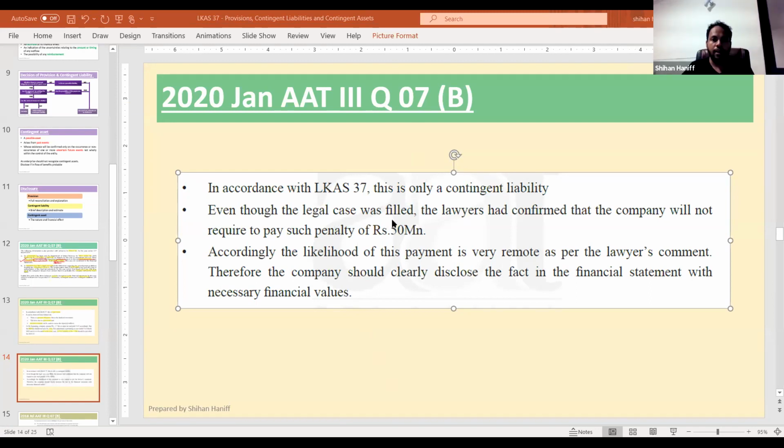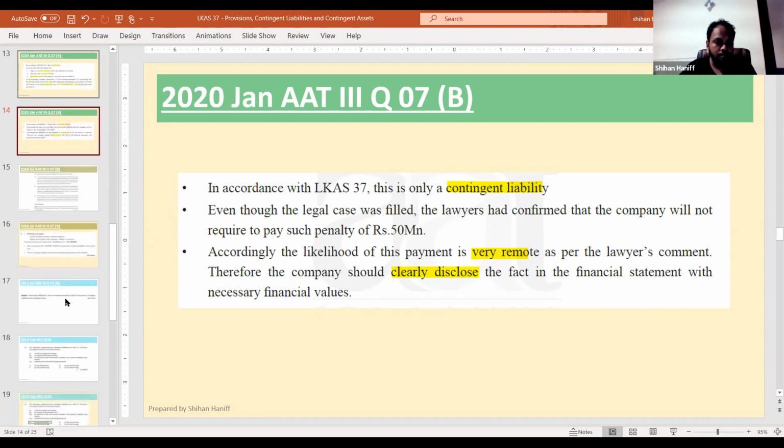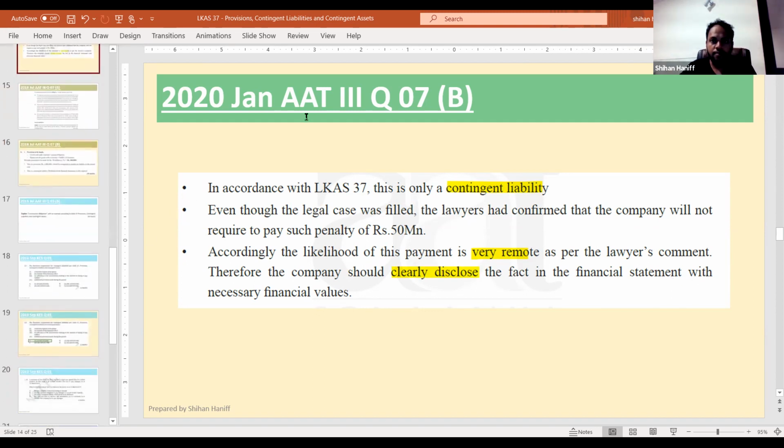So according to LKS 37, this is a contingent liability. Even though the legal case was filed, the lawyers have confirmed that the company will not be required to pay such a penalty. This payment is very remote, right? So they can disclose the fact in the financial statement, just as a note. So it's a contingent liability. Okay.